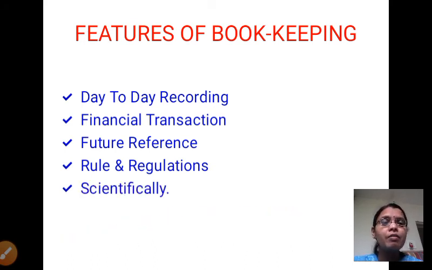Next, whatever we record is recorded scientifically. Again I'll explain with an example. If a businessman purchases goods from XYZ person, at that time he pays some money and then he receives goods. That is scientific: one account is debited and one account is credited. Whatever amount he paid to the shopkeeper, in that worth he received goods.